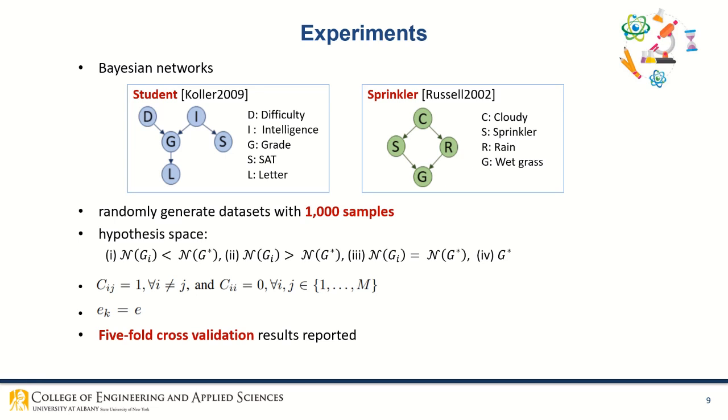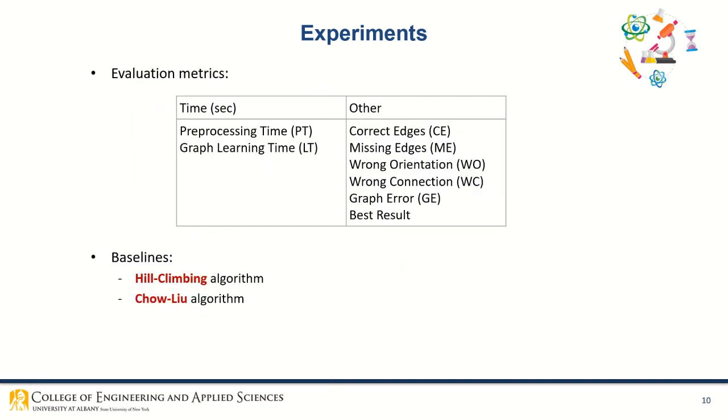In our experiments, we set m equal to 6, and assume misclassification cost Cij equal to 1, where i is not equal to j, and Cii equal to 0. Ek is the variable relationship evaluation cost. We assume the same evaluation cost E for each variable relationship Ek. 5-fold cross-validation results are reported from here onwards.